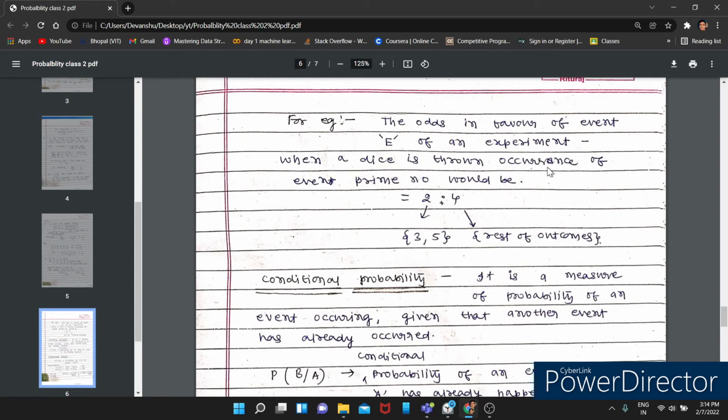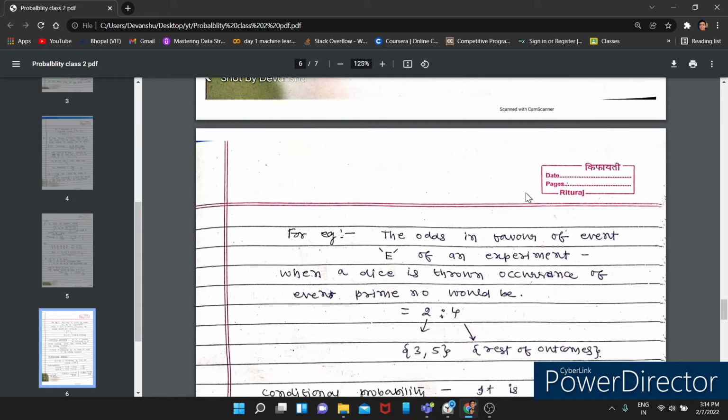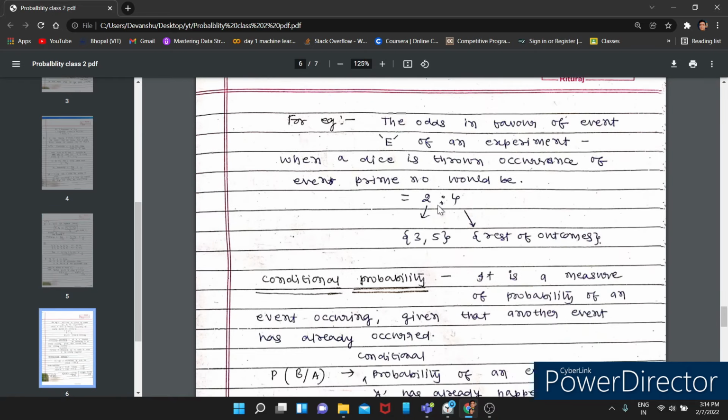So the occurrence would be 2. If you want to write the odds in favor, you will write 2 ratio 4.